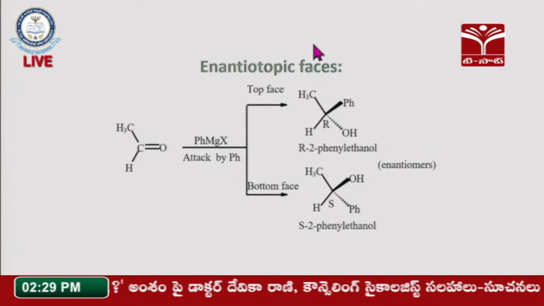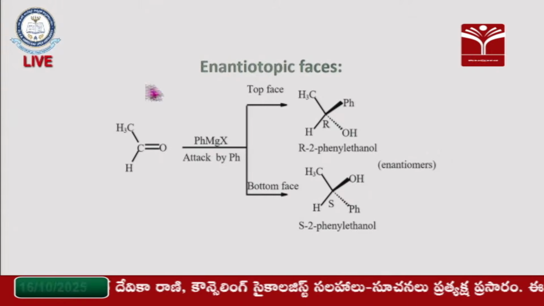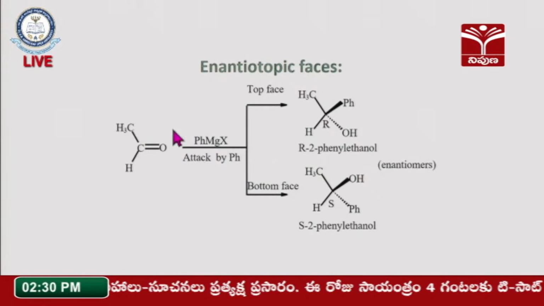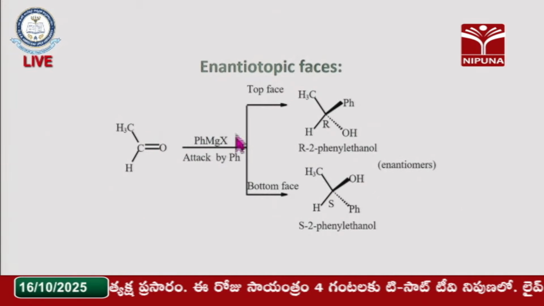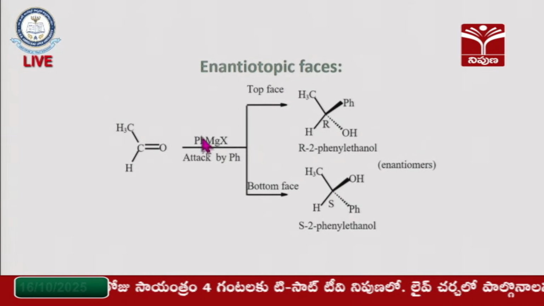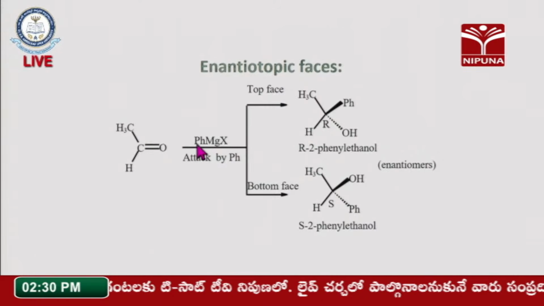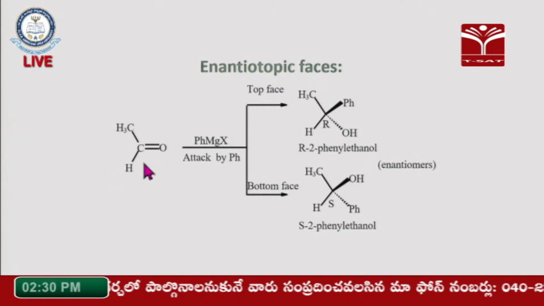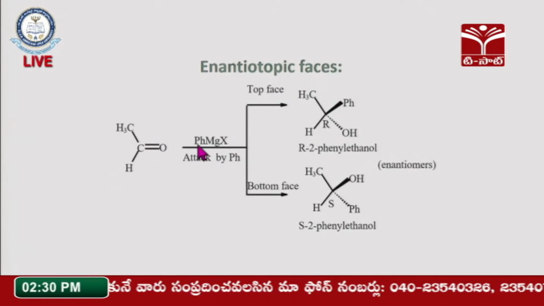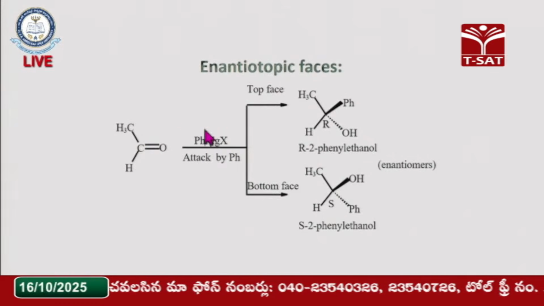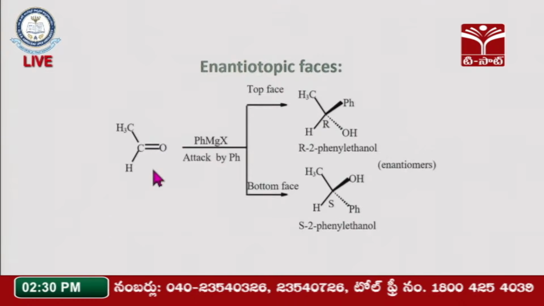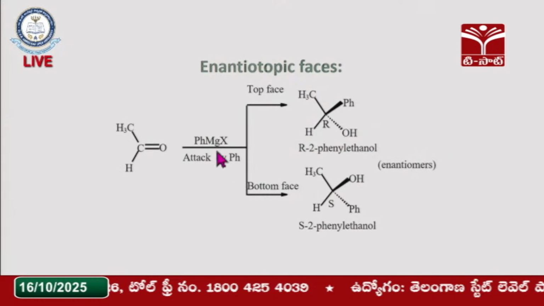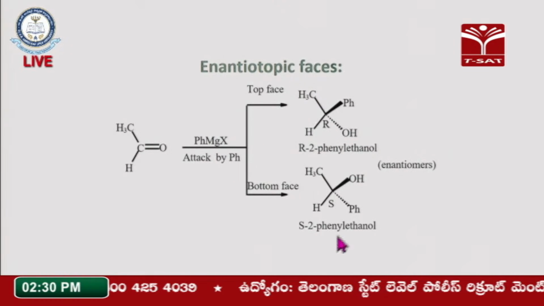Here also we can apply the two methods, the substitution criteria and the symmetry criteria. Here we are treating acetaldehyde with phenyl magnesium halide. This acetaldehyde has two faces, the top face and the bottom face, and the Grignard reagent has the opportunity to attack from the top face or the bottom face because both are the same. Spatially it is free. When it is attacked from the top face, we get the R configuration product, and when it is attacked from the bottom face, we get the S configuration.